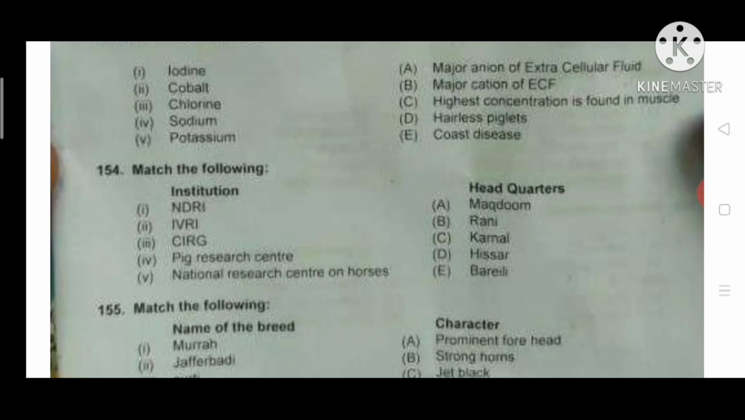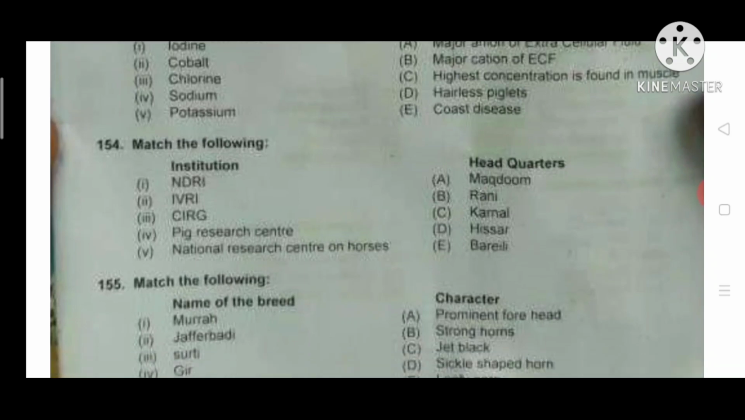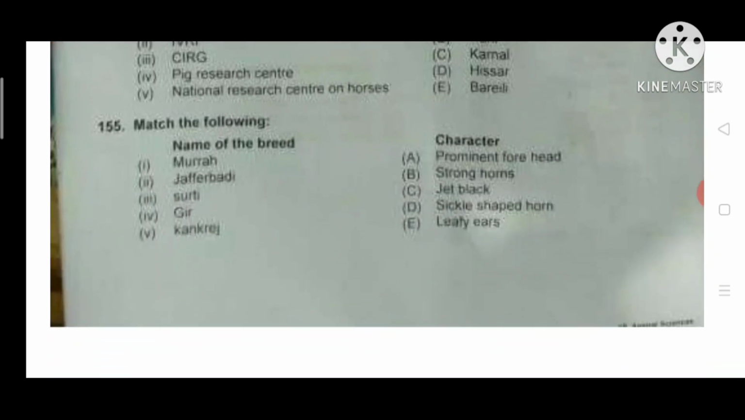The next question is about breeds and their characteristics. Murrah, jet black color. Jafrabadi, prominent forehead. Surti, sickle shaped horn. Gir, leafy ears. Kankrej, strong horns. Sawai chal and lyre shaped horn is also a characteristic of Kankrej.